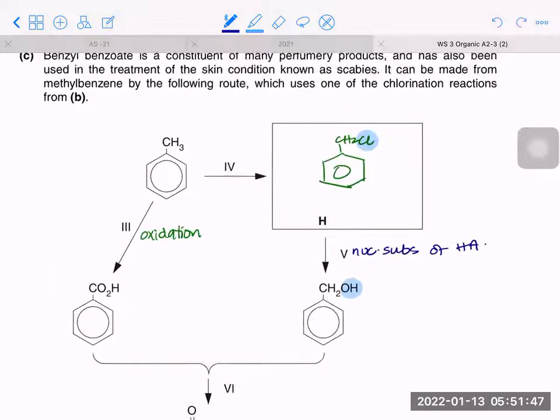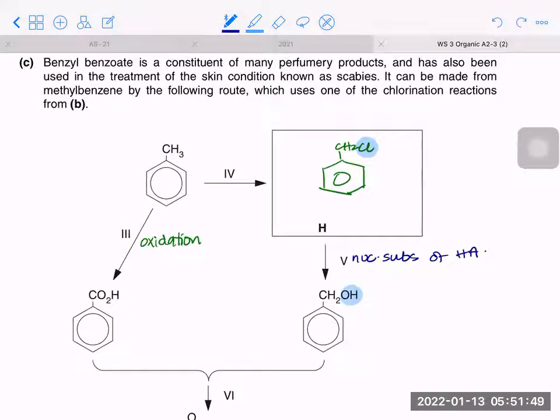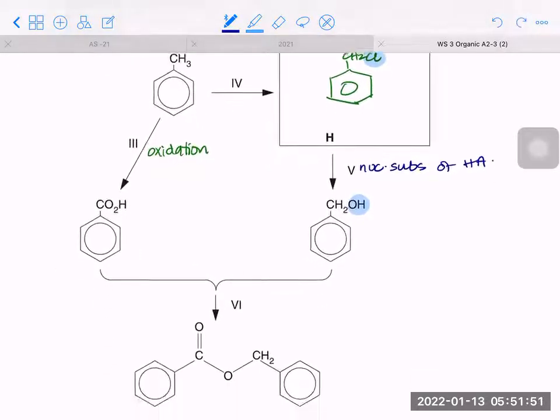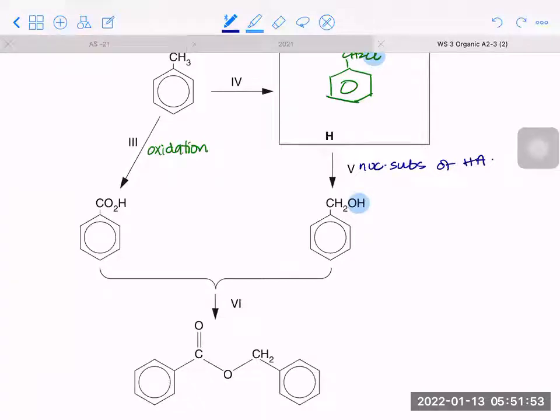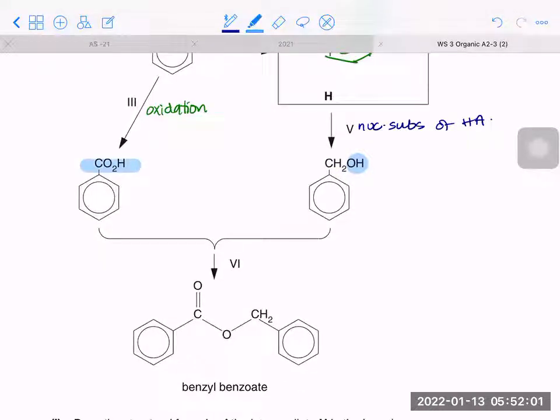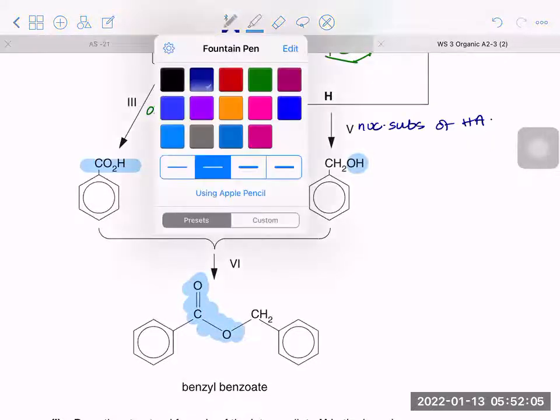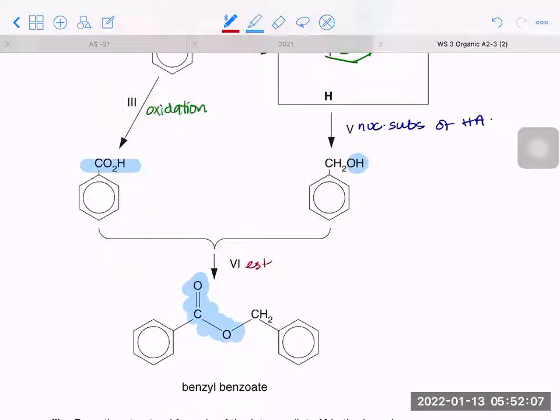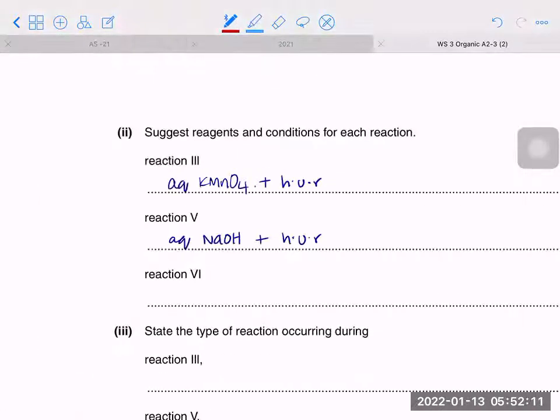And then 6, you don't really have to bother with so much. But you can see with C also, you have acid and alcohol. And this is making an ester linkage. Do you see acid and alcohol becoming ester? And this is esterification. Esterification happens in the presence of concentrated sulfuric acid, concentrated H2SO4, plus heat.